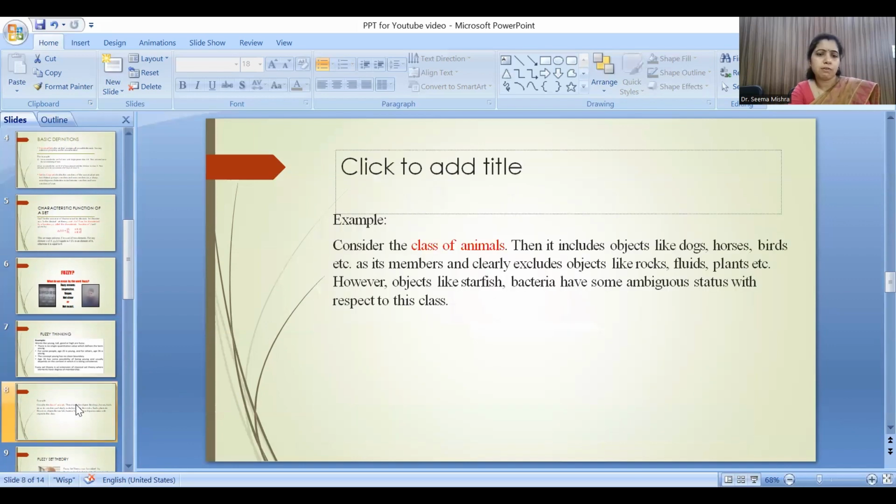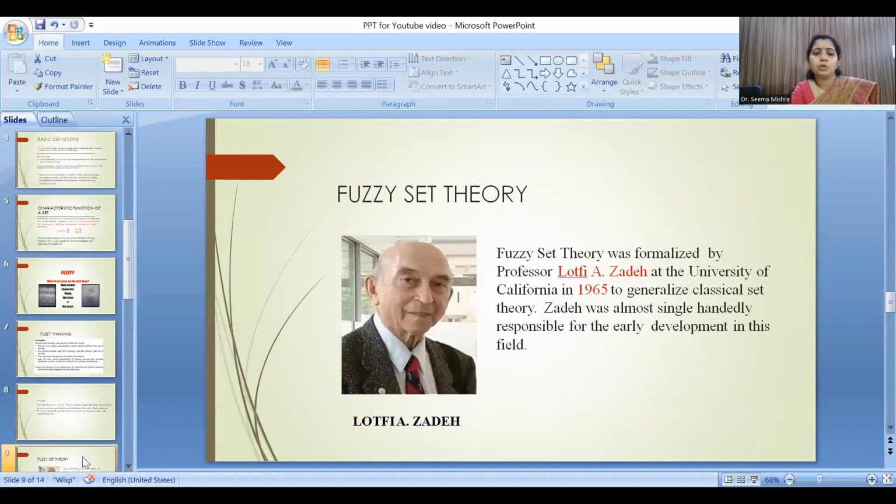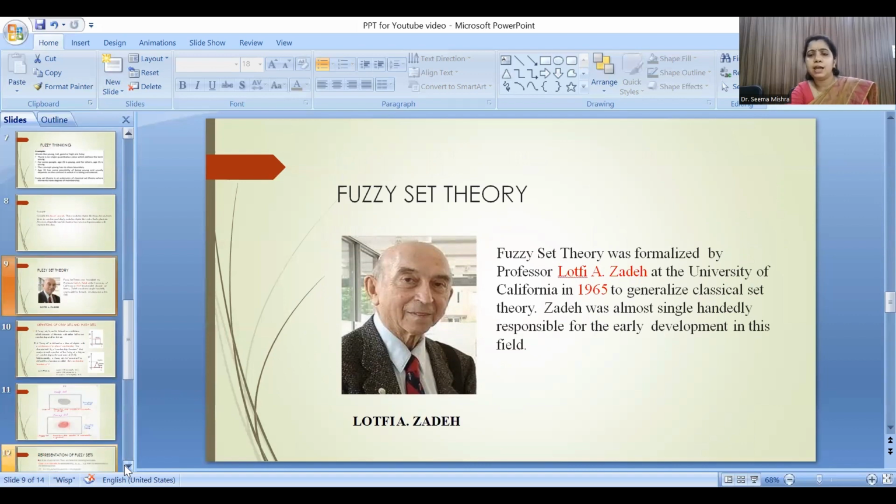So let us consider one more example. Suppose I am considering the class of animals. It clearly includes objects like dogs, horses, birds, etc. as its members, and it clearly excludes objects like rocks, fruits, plants, etc. However, objects like starfish and bacteria have some ambiguous status with respect to this class. So to deal with such type of collection, fuzzy set theory was formalized by Lotfi Zadeh at the University of California in 1965 to generalize the classical set theory.